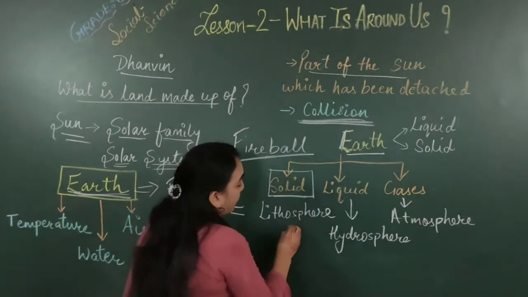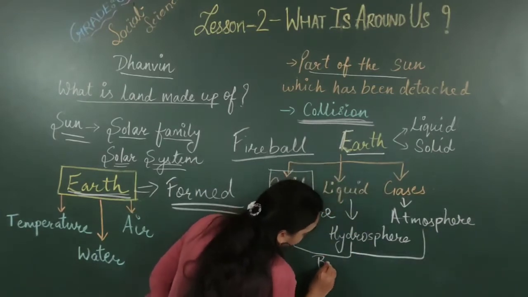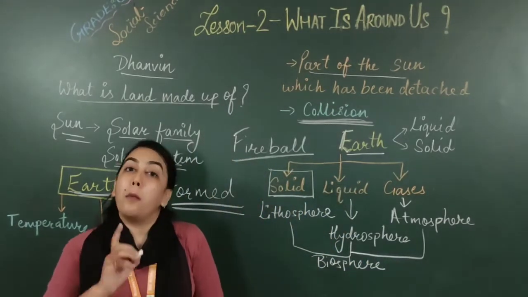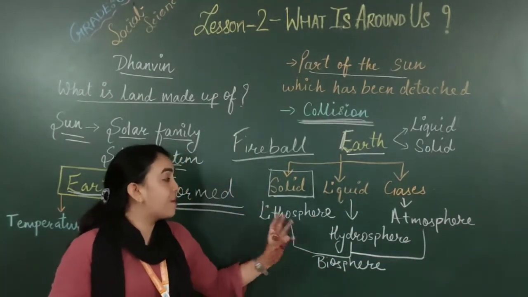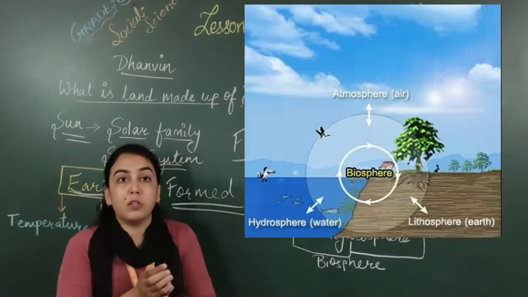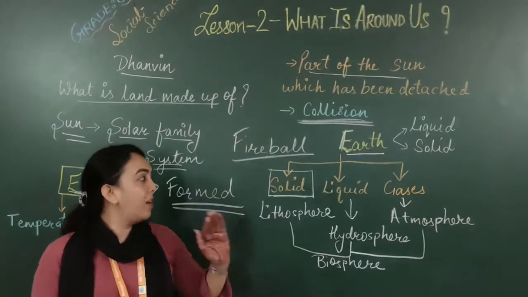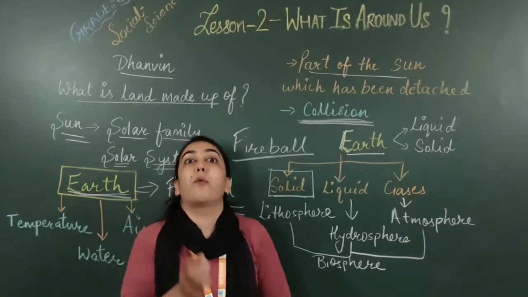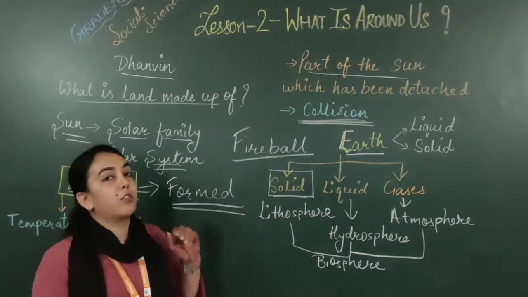So what is the combination of these three called? Yes, I know. The combination of all three things is called biosphere. When lithosphere, hydrosphere and atmosphere combine, they together make a new sphere which is biosphere. All life is possible in biosphere only. Remember that. If we take any one sphere, life is not possible. So that is why biosphere is the most important sphere among all these, and biosphere includes the other three spheres.